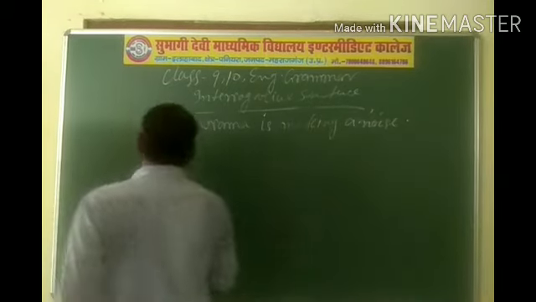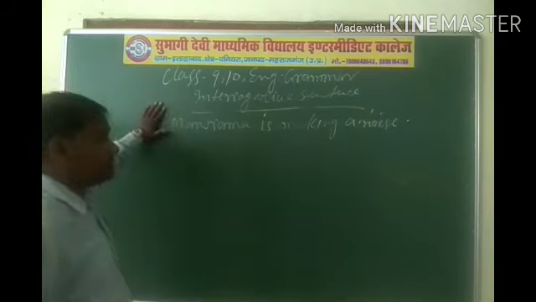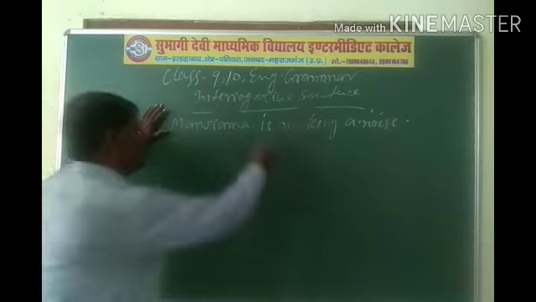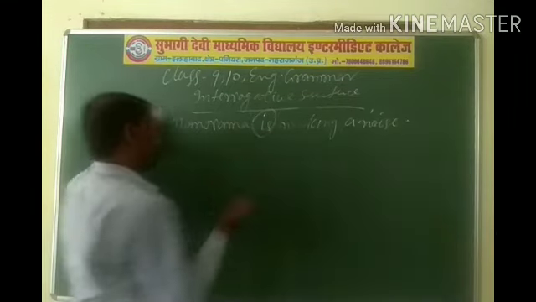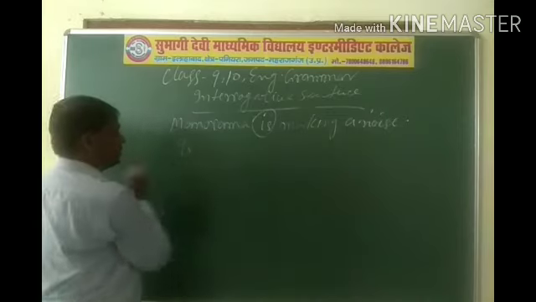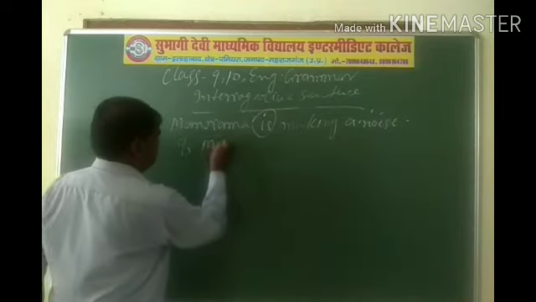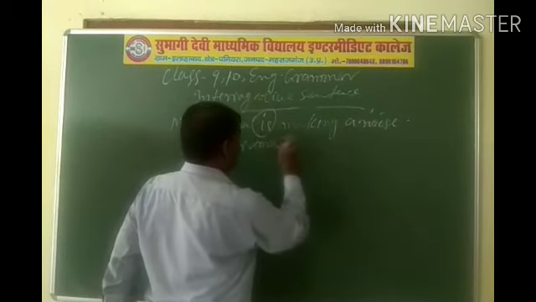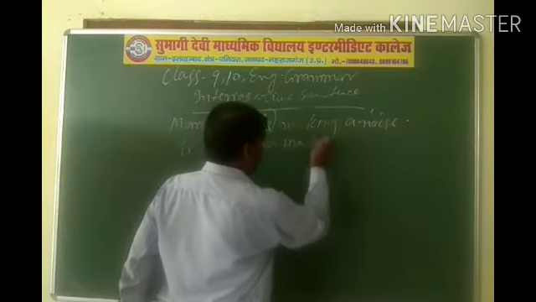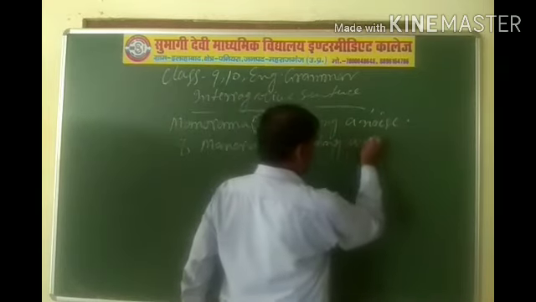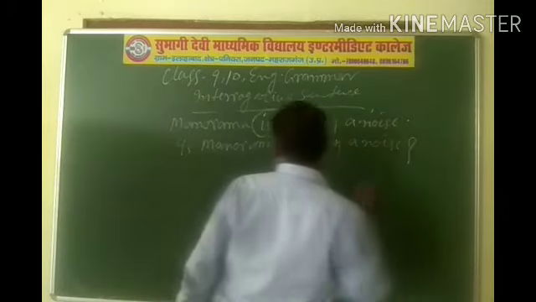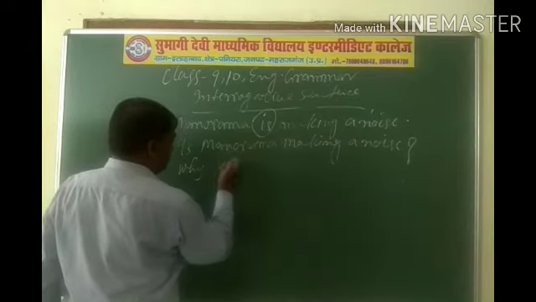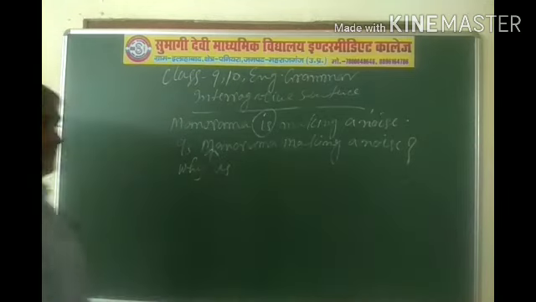This sentence belongs present continuous tense affirmative sentence, and if you want to change this affirmative sentence into interrogative, then if you want yes or no type, then you have to put auxiliary verb first. Is Manorama making a noise, or why is Manorama making a noise?